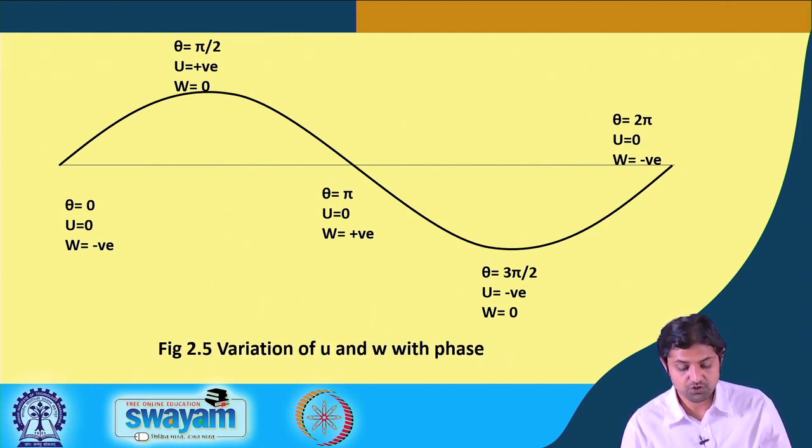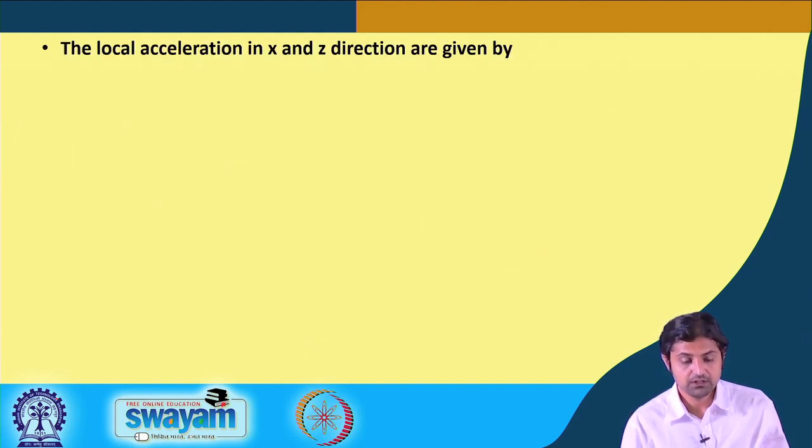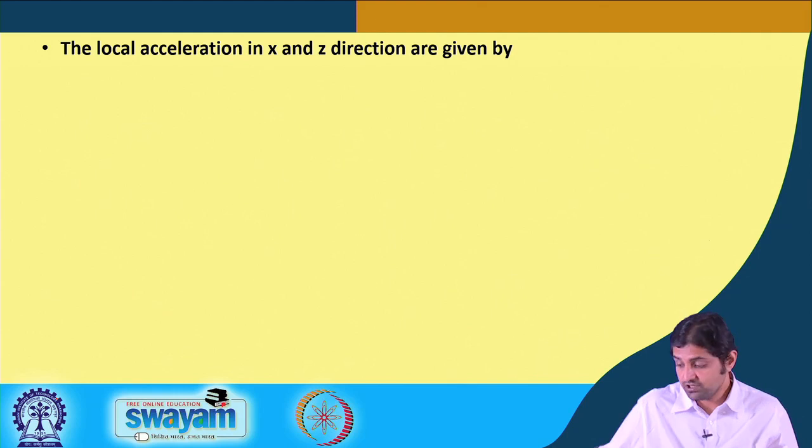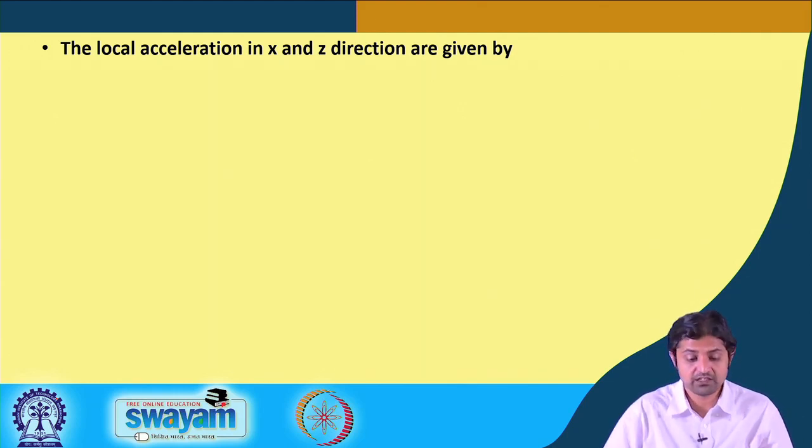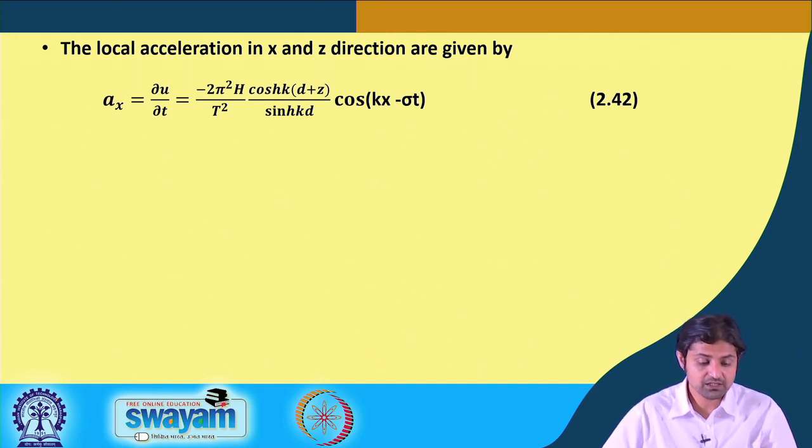So, this is the variation of u and w with phase. Now, we have talked about the velocity. In a similar way, we should talk about acceleration as well. So, ax is del u by del t, because u we have already obtained in terms of cosh and cos. So, we simply differentiate once more.